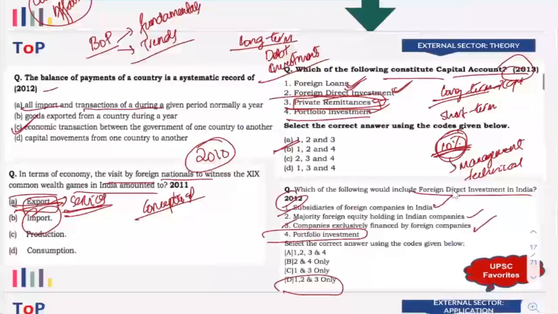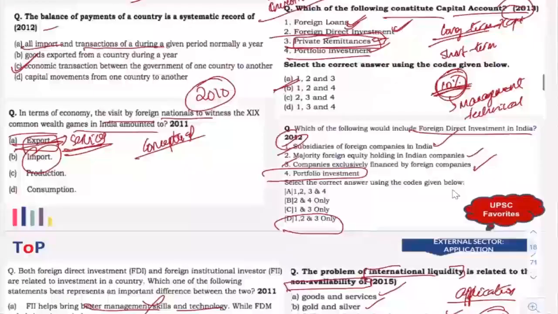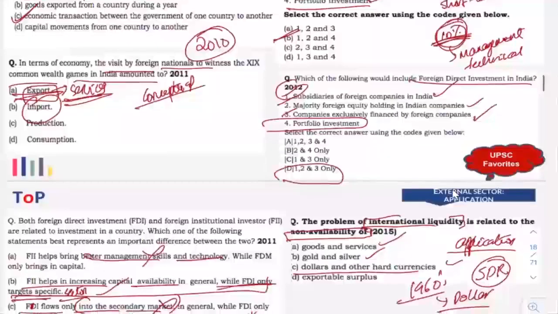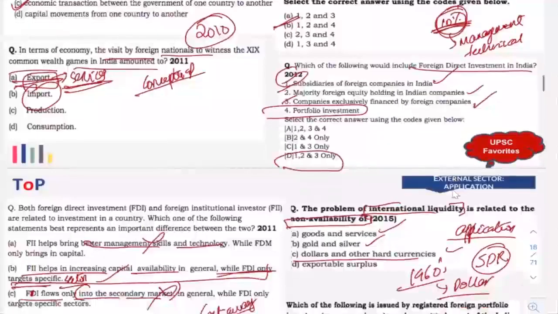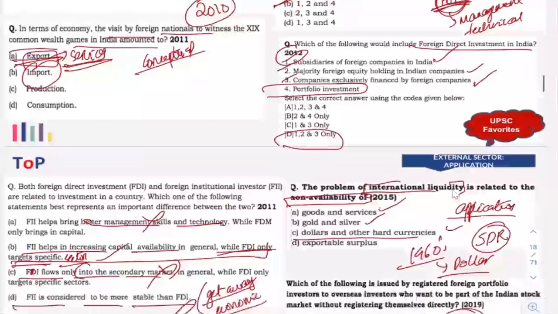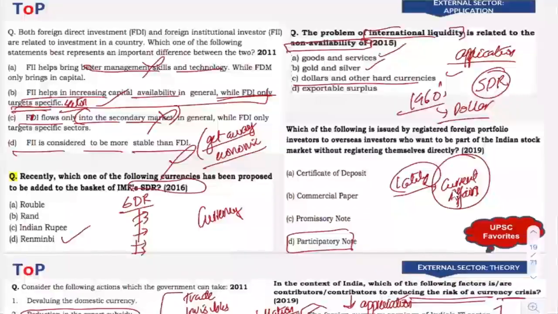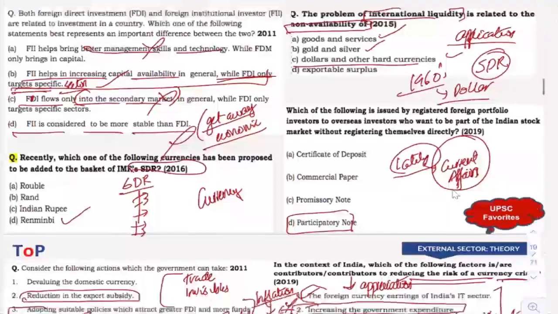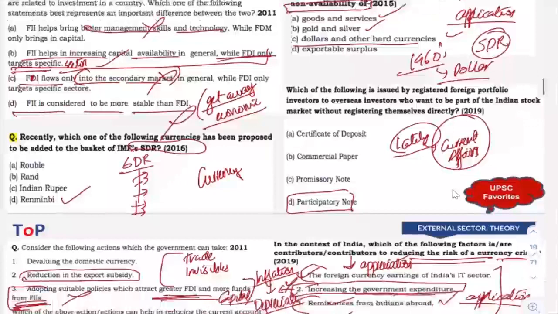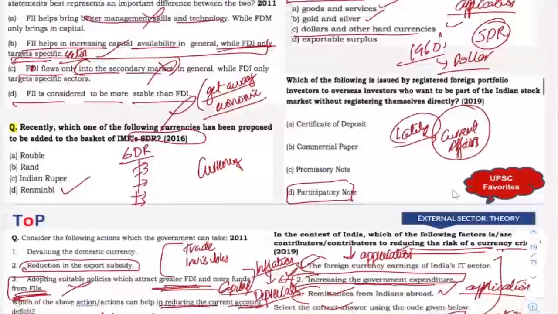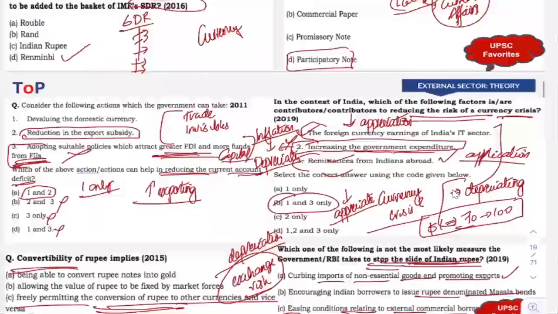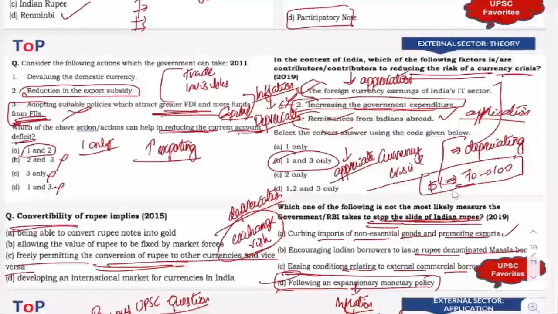Now going forward, these are some of the important components of BOP, right? Current account, capital account, and all those things. Then we slowly shifted towards currency. Here you can see SDR, a type of currency, and liquidity, which is related to currency. Here it is something related to raising money; we leave it. Now here again, the currency aspect. Here again, the currency aspect, right? All these questions that you can see here are of the currency aspect.